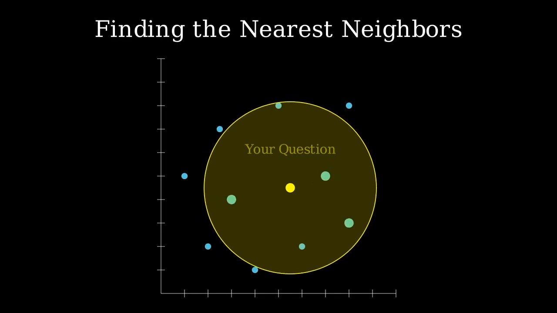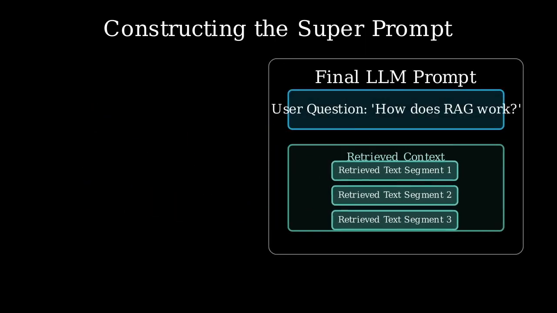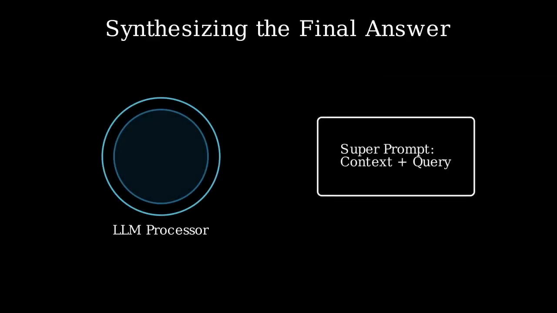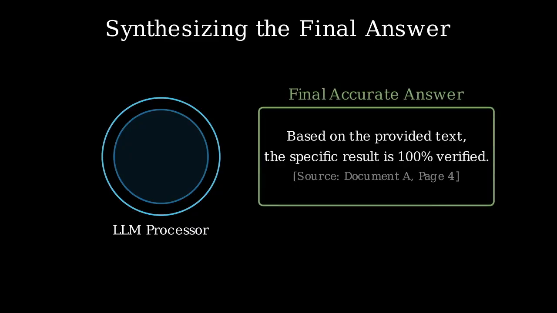We grab the text from those closest dots, we bundle it with your question and send it to the large language model. The model reads the retrieved text and synthesizes a perfect, accurate answer with no guessing required.